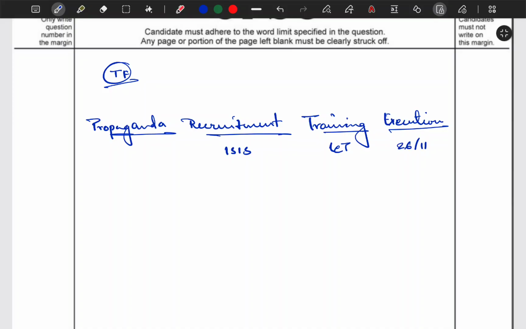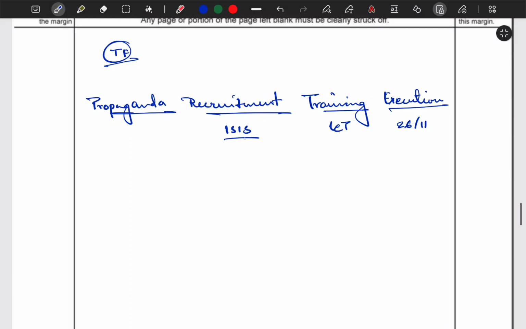So the thing is, let me clear one thing. The funds they used were originally meant for charity purposes, but those funds are being misused. It's not that the original funder, the person providing the funding, has this motive or something like that. The funds are being misused. So while writing answers, we have to be very diplomatic. We can't directly accuse someone or a section of society that they are funding it, correct.